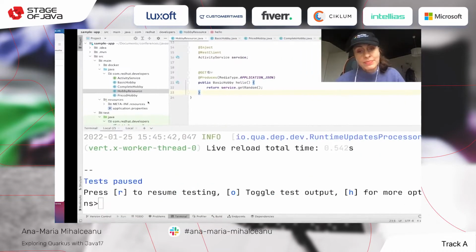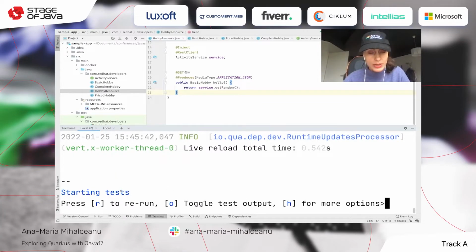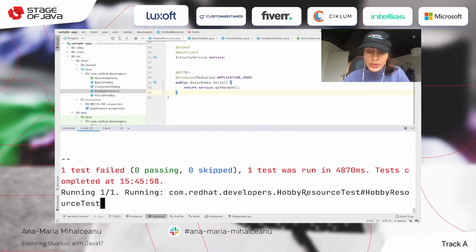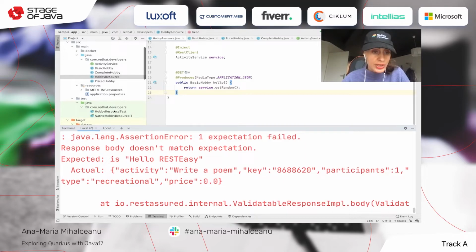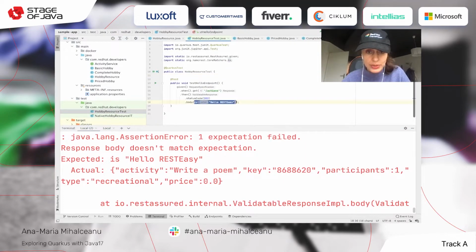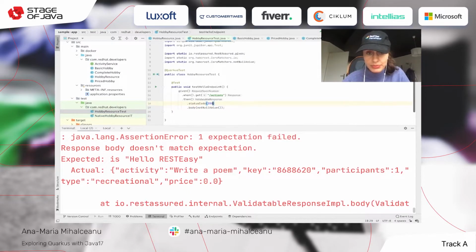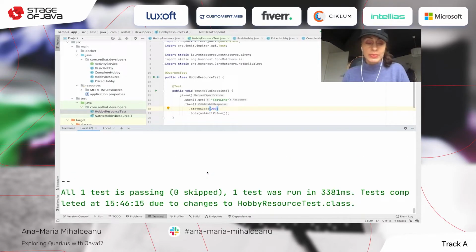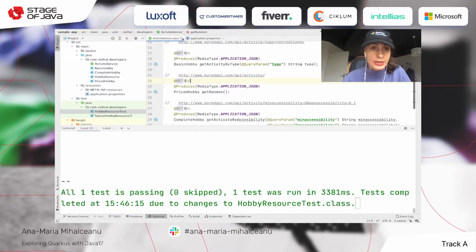Look, we got an activity. All things are fine, but we see here that tests were paused. So I am pressing R to start my test. And tests are being run right now, especially the one that I have already. And the test is failing. It tells me that I haven't changed the test for my endpoint. So I need to change this one to a not null value so that I'm fixing my test. The reason I'm doing this is because I'm invoking a random endpoint, and that random endpoint might return whatever it needs. So now my application is running as expected and is tested good.